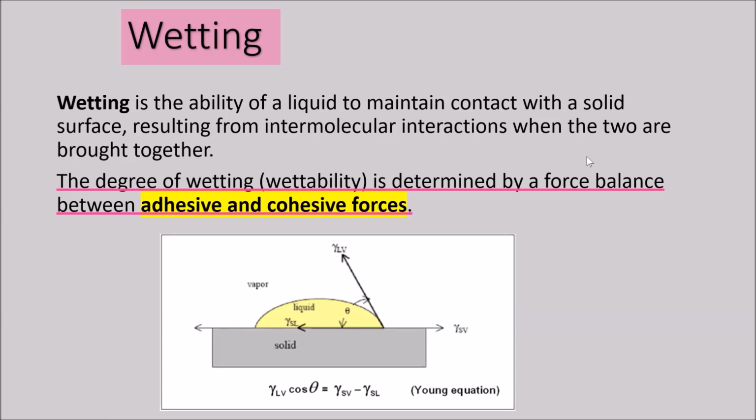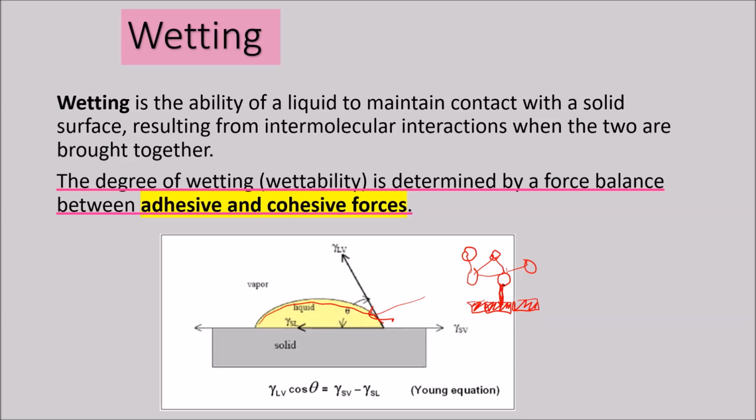Now, what are adhesive and cohesive forces? Cohesive forces are a force of attraction between similar molecules. Like if this is a drop of water, there are many molecules of water, and different molecules of water are attracted to each other. So that is the force of attraction between themselves. But where they are in contact with paper, there are different molecules, maybe cellulose or different sizing material, filler or something, or a coating.